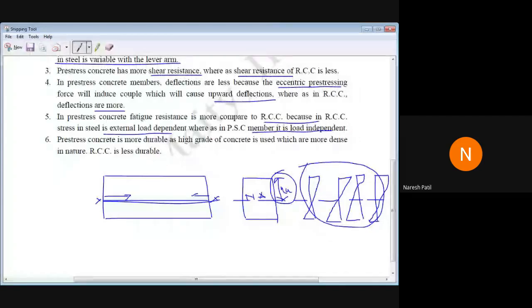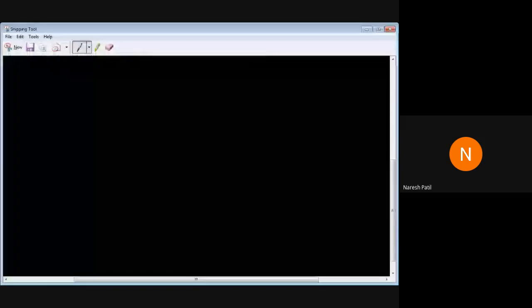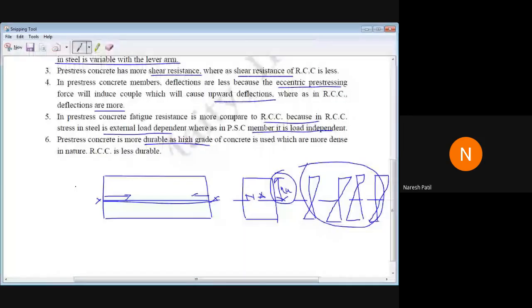Then pre-stressed concrete is more durable, because of high-grade concrete and steel, which is more dense in nature, and RCC is less durable. So this is the basic difference between the pre-stressed concrete and RCC system.